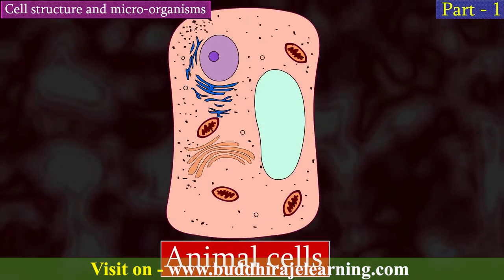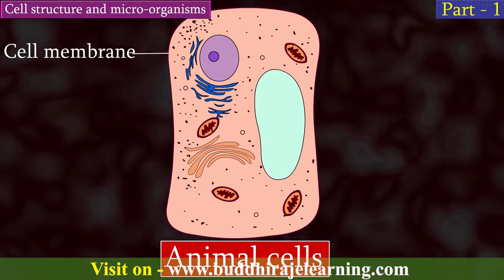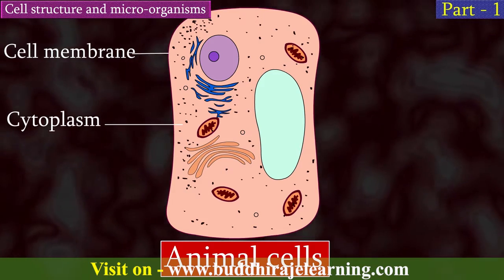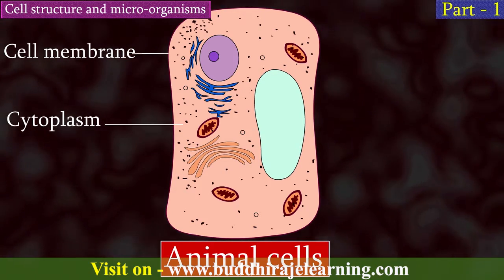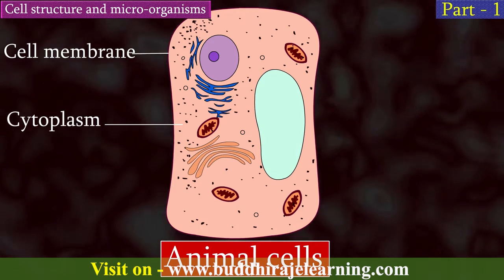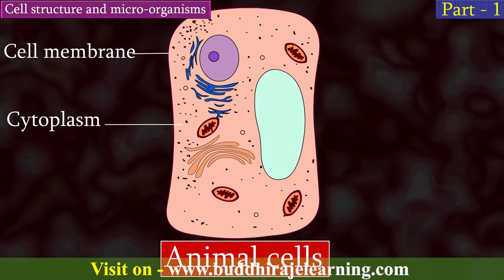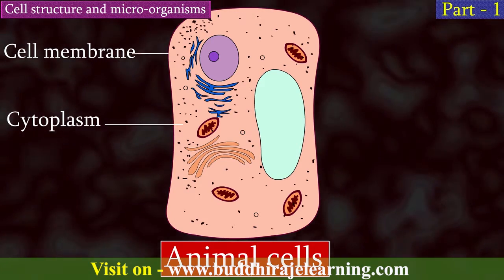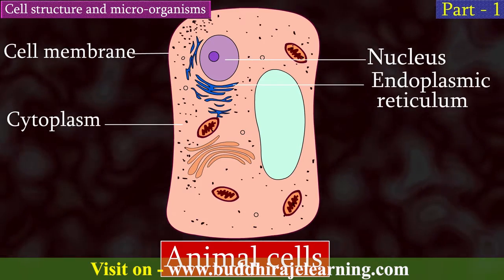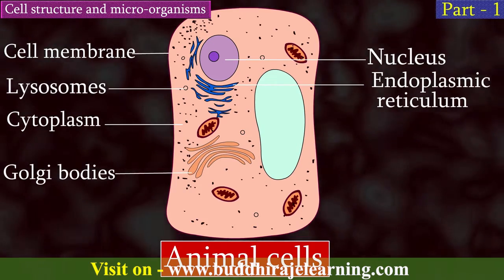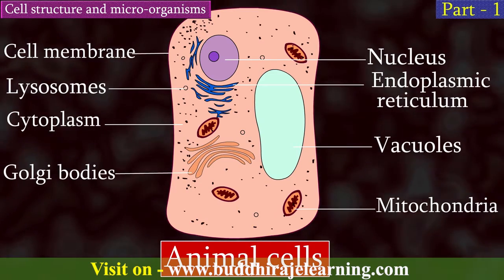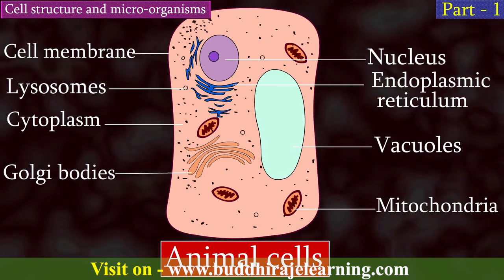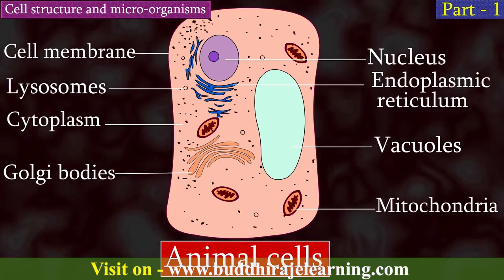The animal cell. Cell membrane. This is the outermost part of the animal cell. Cytoplasm. This is the liquid part in the cell. This is beneath the cell membrane. This is scattered in all directions. Cell organelles. The cell organelles are scattered in cytoplasm. These mainly include the nucleus, endoplasmic reticulum, Golgi bodies, lysosomes, mitochondria, and some small sized vacuoles. There are no plastids in the animal cells. Therefore, animal cells cannot produce food from sunlight.